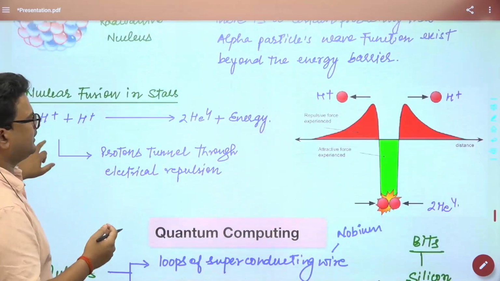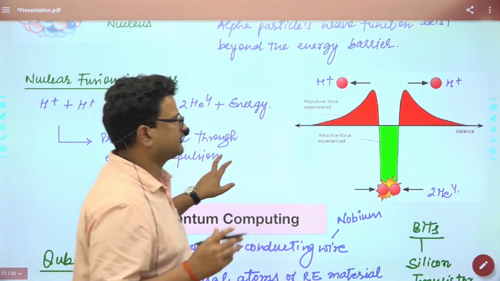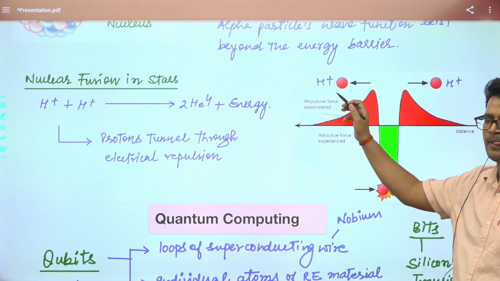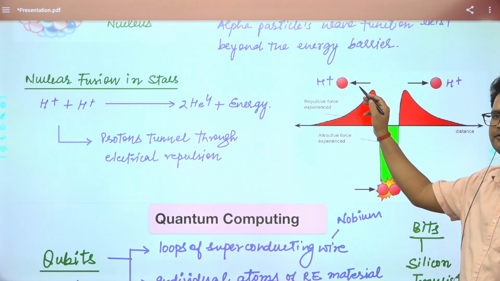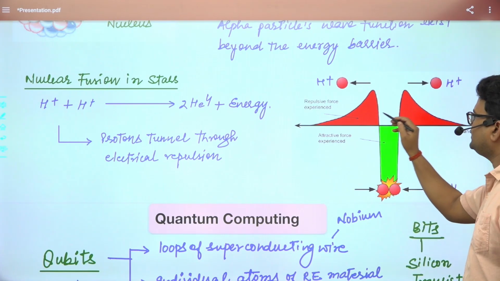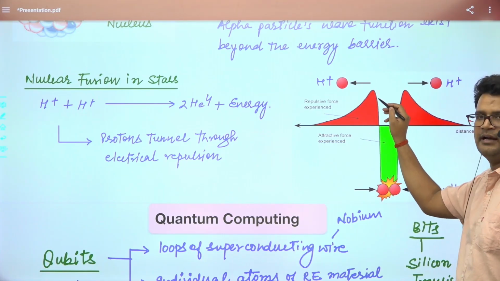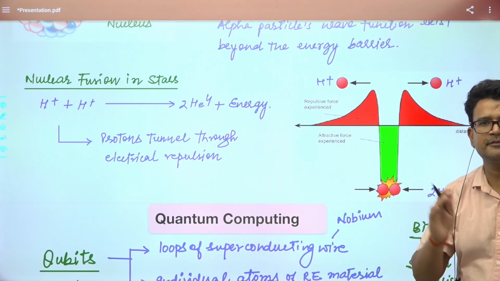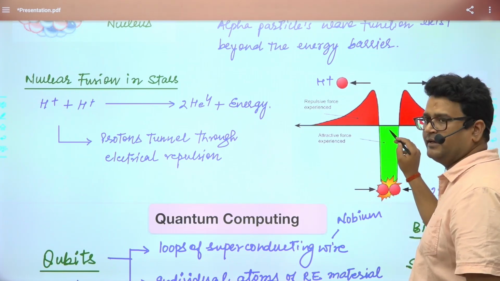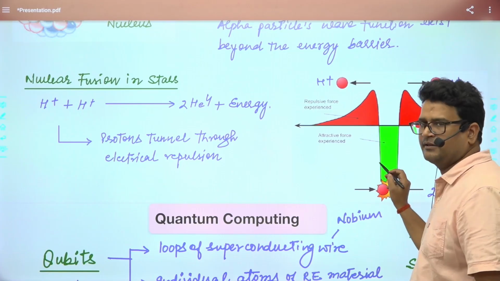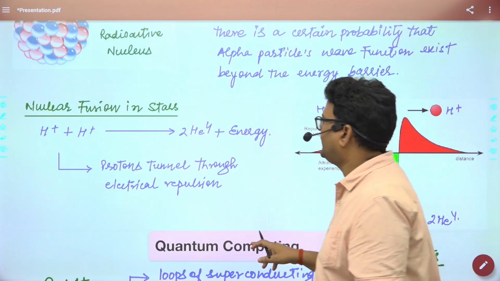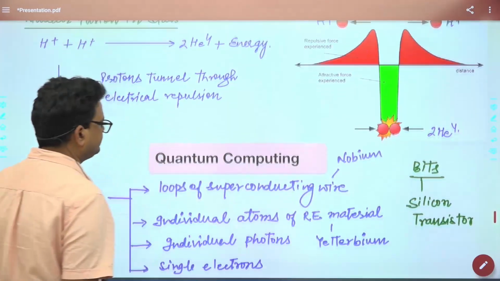Similarly, if you take the example of the Sun, right? Within the Sun there is nuclear fusion of protons, but protons have the same charge and they repel each other. All right, they repel each other. That repulsion force acts like a barrier. So whenever these H plus have to combine, they have to cross that barrier. Quantum mechanics also explains how nuclear fusion happens in stars. All right.